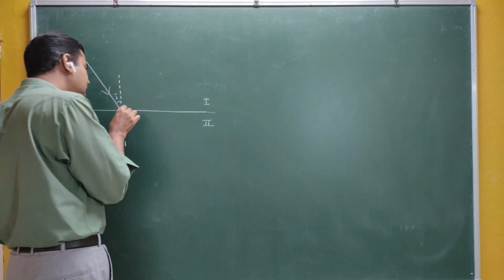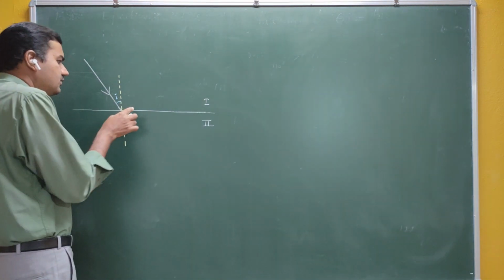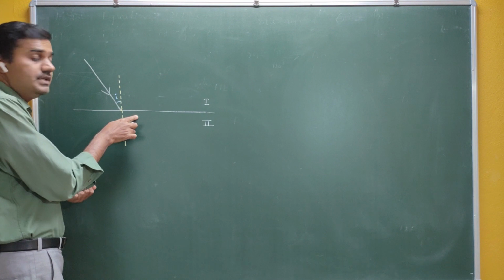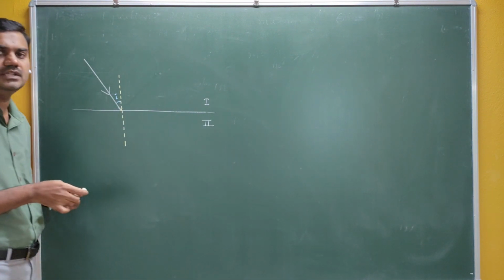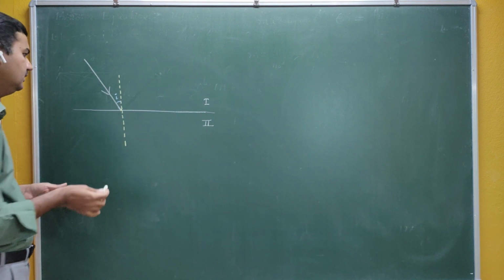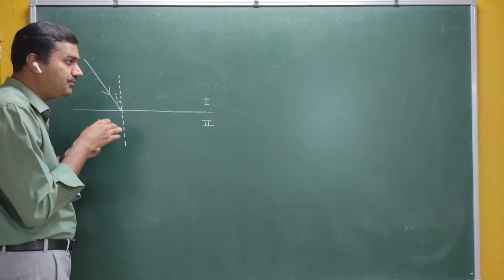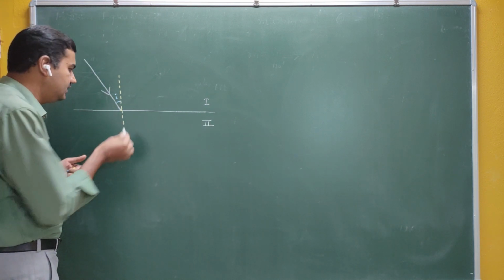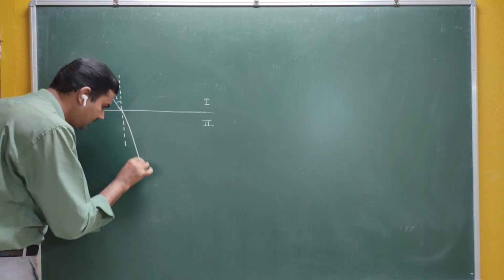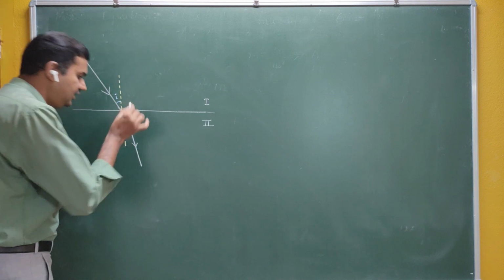Okay, so when it falls on the interface between 1 and 2, if it goes back to the same medium, that is medium 1, then we call that phenomenon reflection. Instead of going to the first medium, if this light travels from one medium to the other medium, there is some deviation.